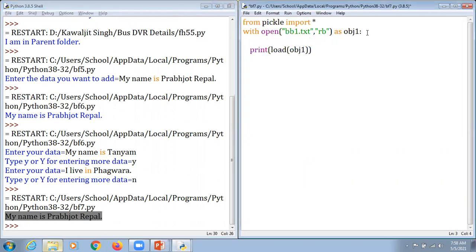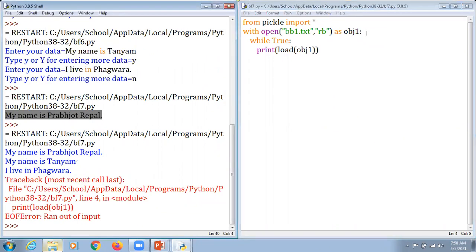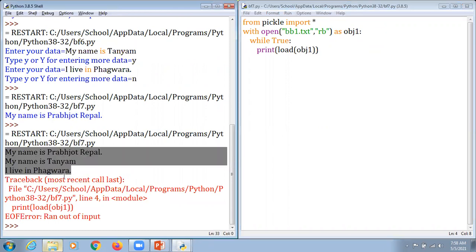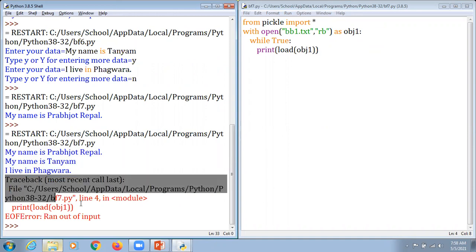Dear students, we can enter an infinite loop for checking that we are supposed to read the content till the end. So we are just going to press F5 here. Yes, now it's happened. It says my name is Prabjot Repal, my name is Tanayama, I live in Fagwada, but one very inappropriate thing has happened here, which says EOF, end of file error, ran out of input.